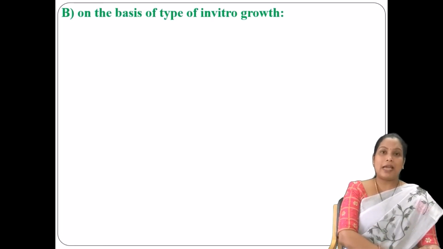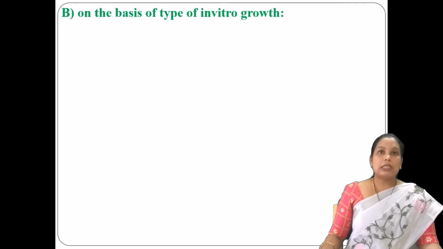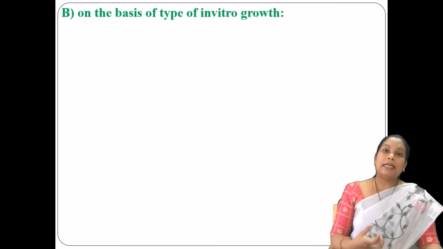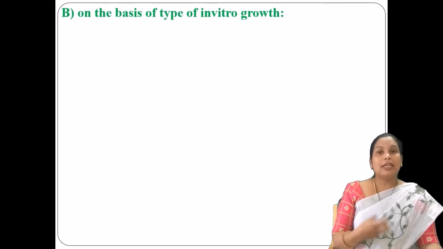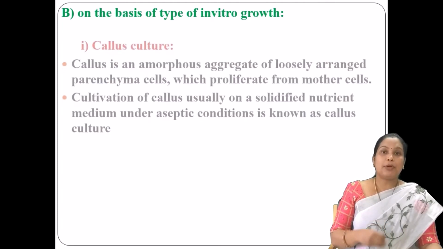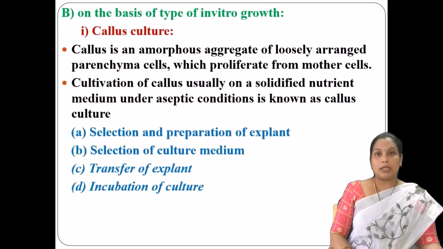Before, I already said what the meaning of callus is. The callus is the aggregation of a mass of cells, a mass of parenchyma cells. How are they going to produce those mass cells? Those masses of cells can be produced from the mother cells. So this is called a callus.